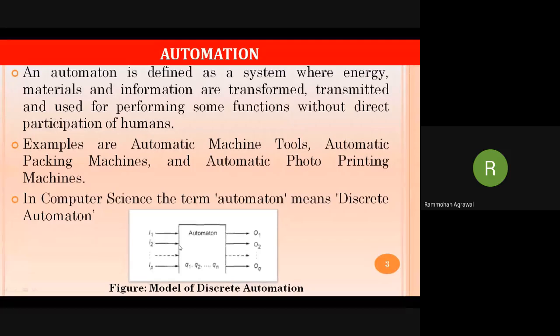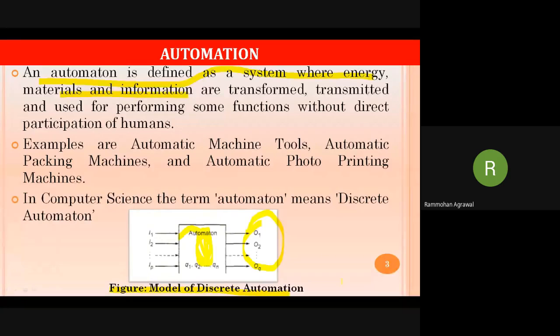The automation, which we have studied here, is a system whose energy, materials, and information are transformed. This is where the actual processing of the machine is done. And here we can receive n number of outputs from the system. So this type of model is called a discrete automation model.